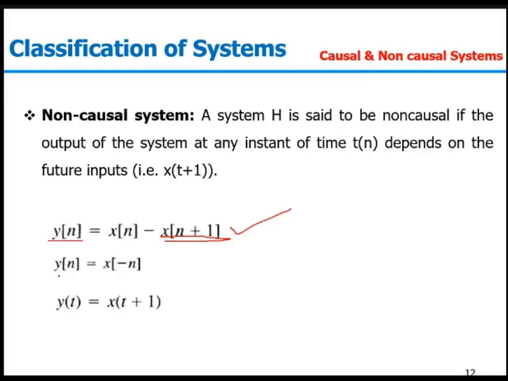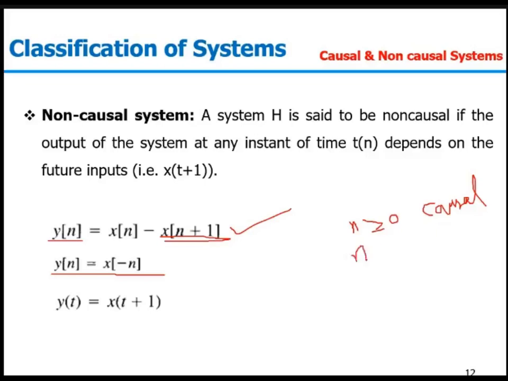Second example, yn equal to x of minus n. Here also, take negative values of n. If n is greater than 0, say n equal to 1, y1 is equal to x of minus 1. So for n greater than or equal to 0, the system is causal in nature because it is depending on past values of input.